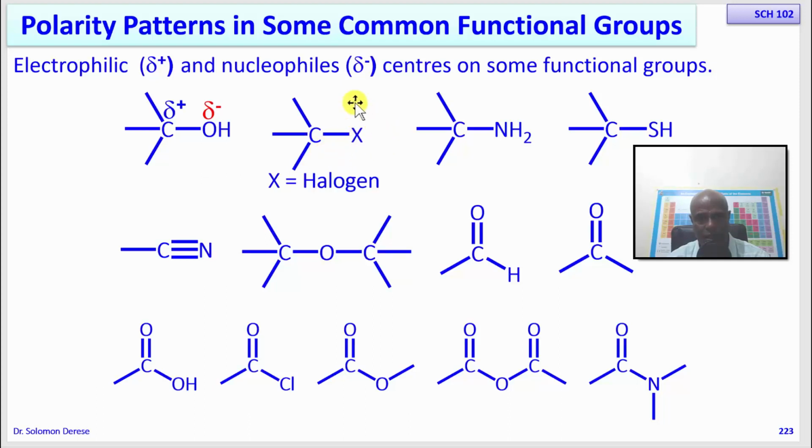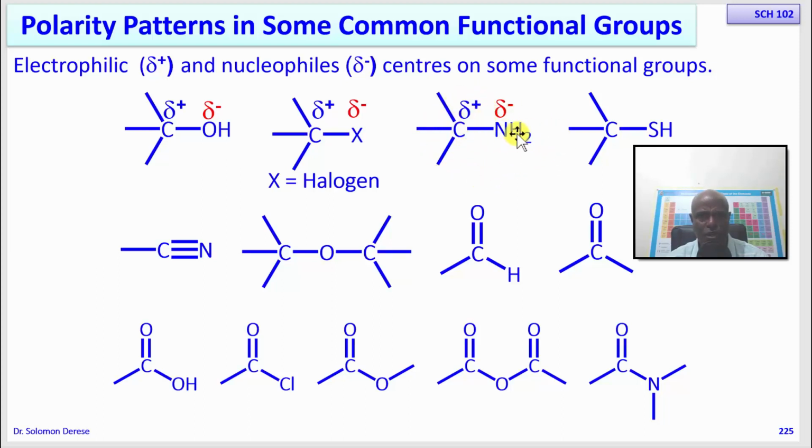The halogen X will have an excess of electrons, and the carbon will have a deficiency of electrons. So this will be partially negative, and this will be partially positive. Here is another bond, in an amine, between carbon and nitrogen. Nitrogen is the third most electronegative element in the periodic table. Again, this bond is polarized, so on the nitrogen we'll have an excess of electrons, and on the carbon a deficiency of electrons.